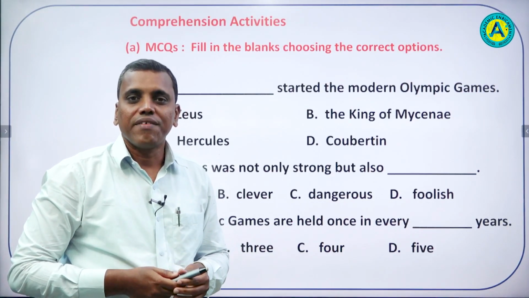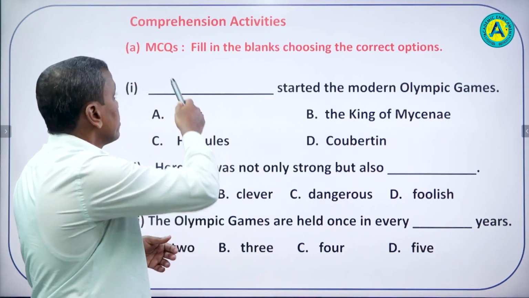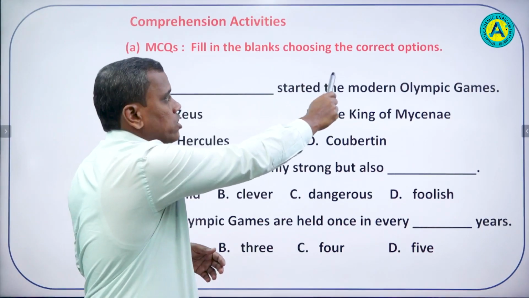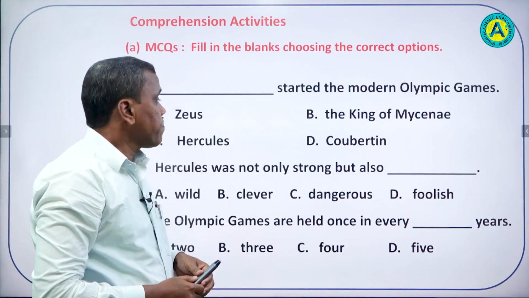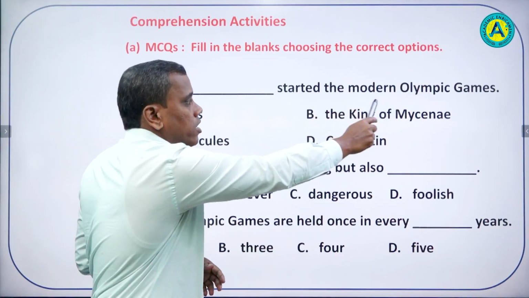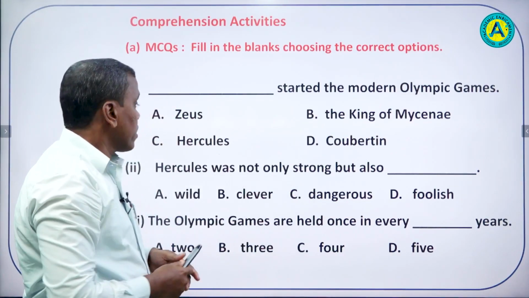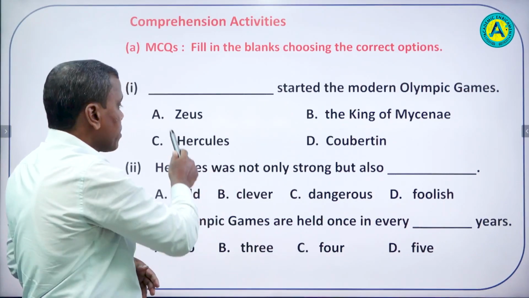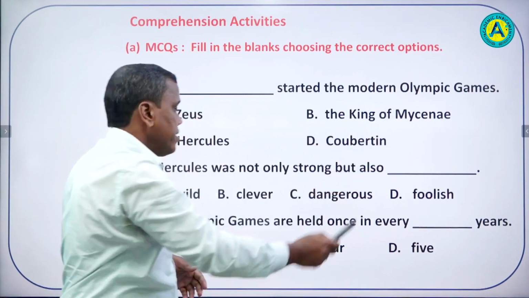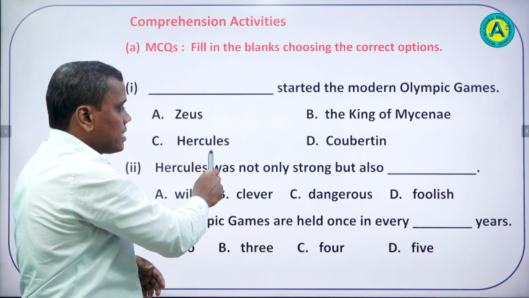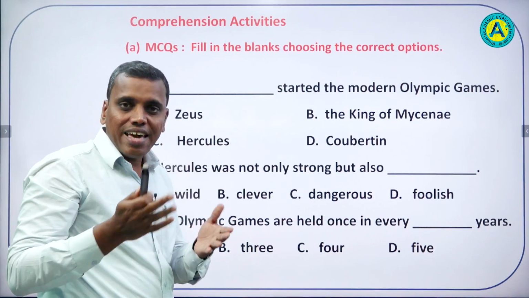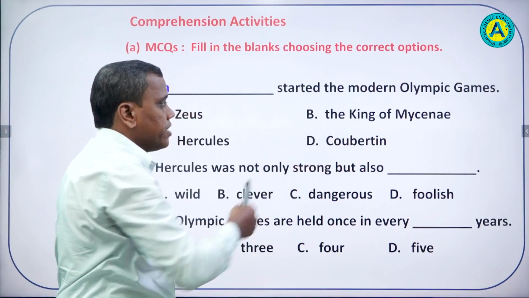Now students, we have a comprehension activity. MCQs, multiple choice questions. Fill in the blanks choosing the correct options. Question number 1. Dash started the modern Olympic Games. We have 4 options given here. Option A, Zeus. Option B, the king of Mycenae. Option C, Hercules. Option D, Coubertin. So who started the modern Olympic Games? Yes, we know it is Coubertin.